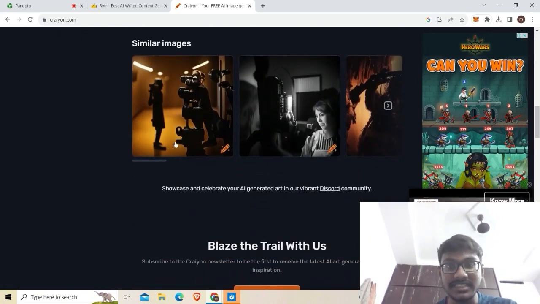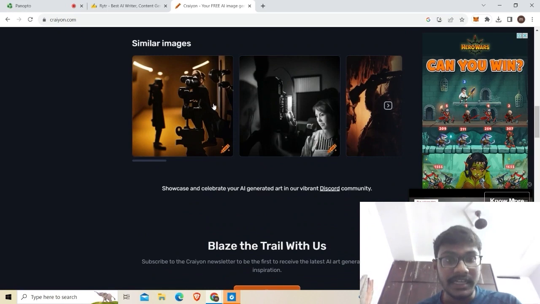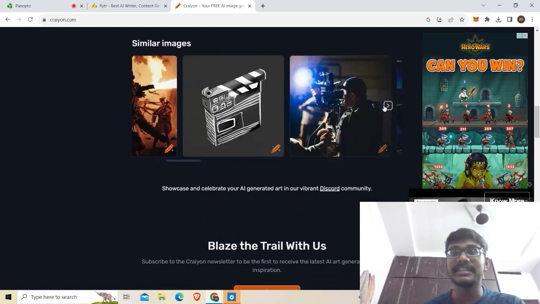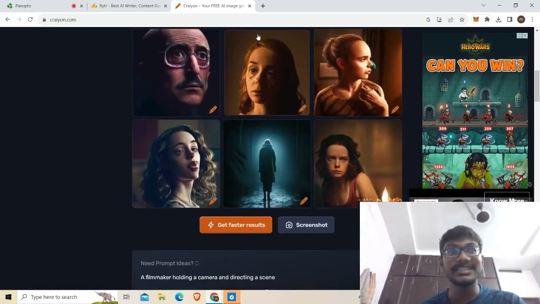You can see similar images here, a person who wants to make a film, and a girl taking a film. So this is some of the image generation AI. Not only image generation AI and text generation AI, you can see many generation AI tools. It is like a super intelligent human being, right? If you have a super intelligent human being, what will you do? You will have so much fun, and you can share anything with them.